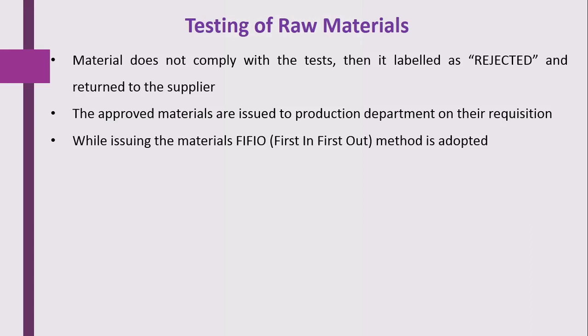At the time of issuing, the store department should take care that materials are issued by the FIFO method, that is first in first out. Those materials which came first in the store are sent to the production department first, and the material received last should be sent last. That's called the FIFO method, first in first out.